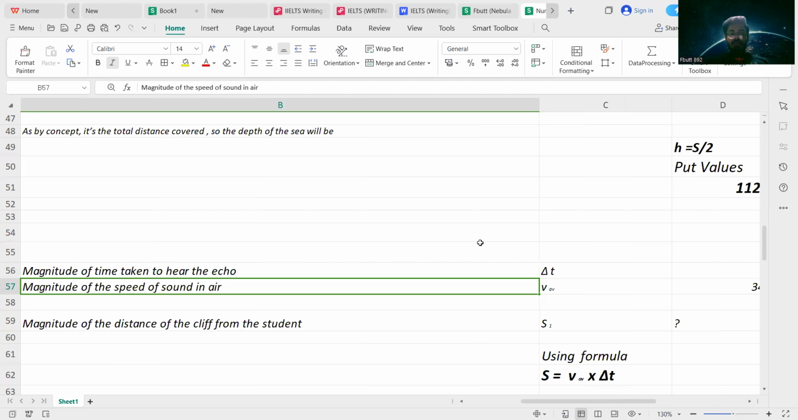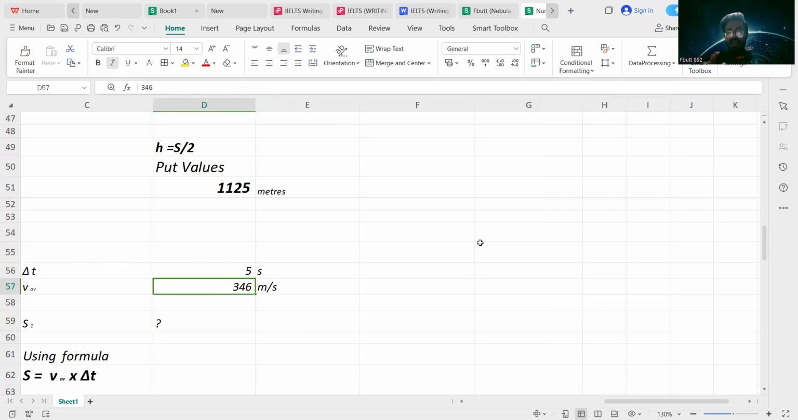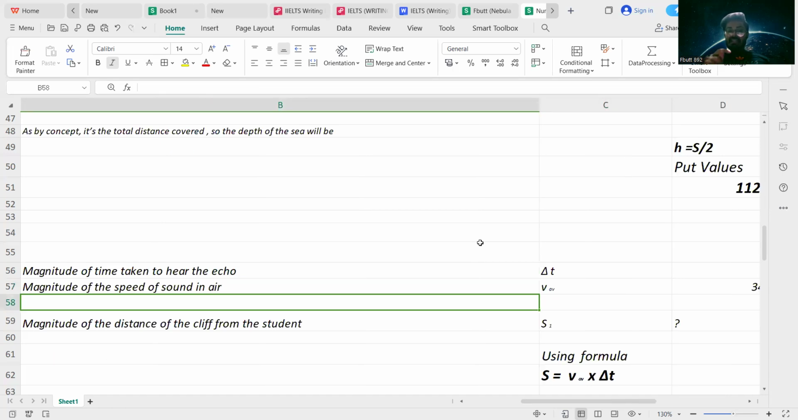So what else did the examiner give to us? The examiner has given us that the speed of sound is taken as 346 meters per second. So the magnitude of the speed of sound in air, as it is the average or approximate speed, I have written the symbol as v average, which is equivalent to 346 meters per second. What is the distance of the cliff from the student? We have to calculate the distance of the cliff from the student, meaning we have to identify the magnitude of the one-way journey from the student towards the cliff.